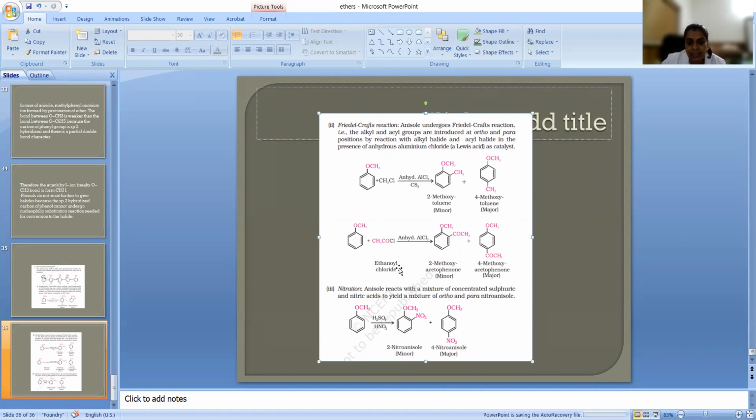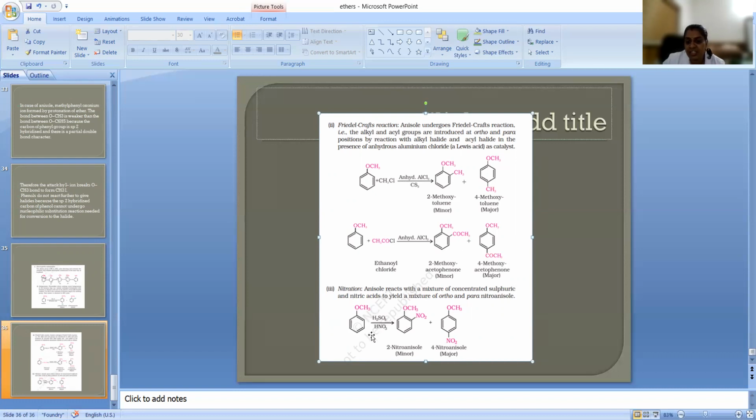Now ethanoyl chloride we are using. What is the reason we are using ethanoyl chloride? Because this is not acylation, this is alkylation and this is acylation. So we will be using acyl chloride here. So CH3CO plus will be adding here at ortho and para positions.